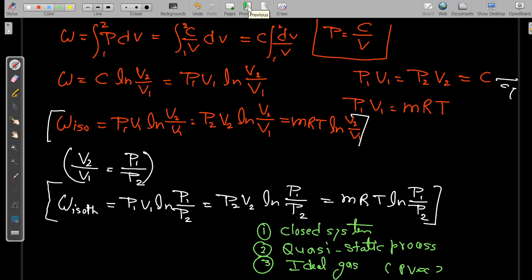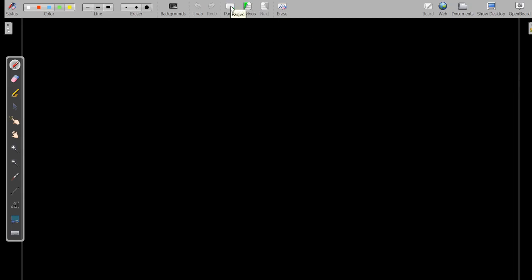For other processes like adiabatic and polytropic, we will derive the relation for the work done in coming classes. Okay, so now we'll move towards other forms of work. Second one is electrical work. Boundary work we have discussed. Now the second one is electrical work.